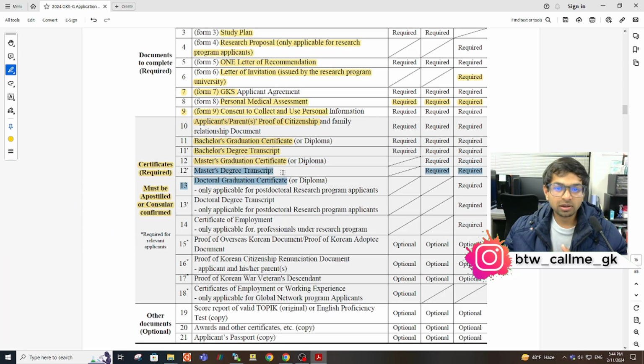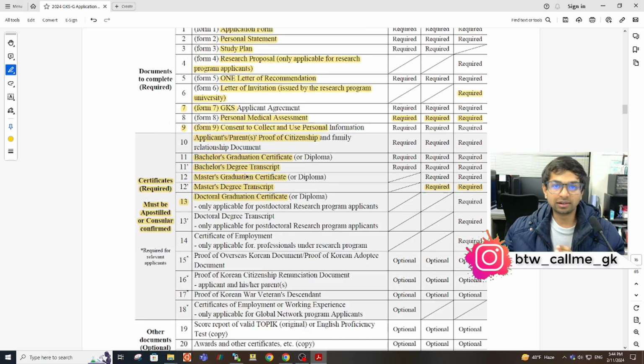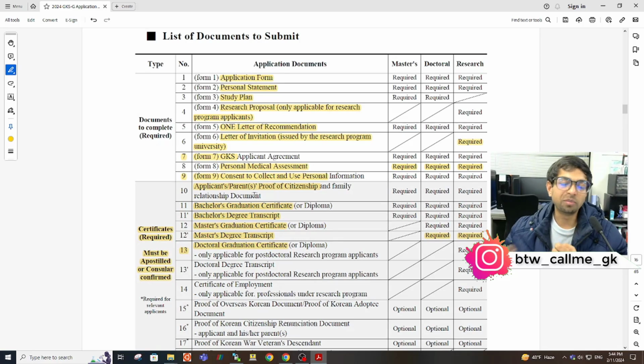So three most important documents: one is the proof of citizenship, then the degree, and the transcript. These 3 things you have to apostille.